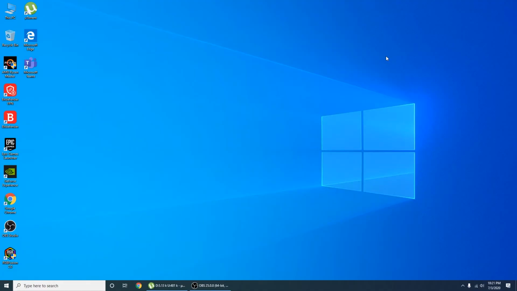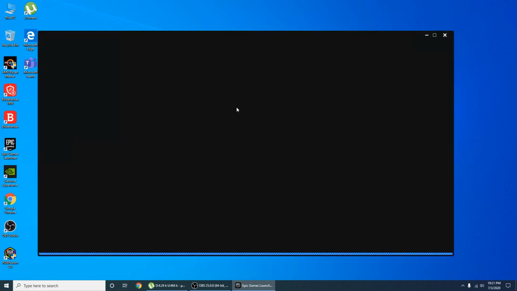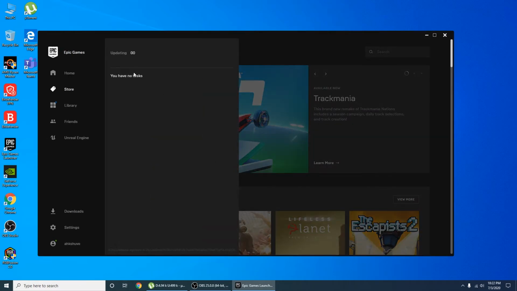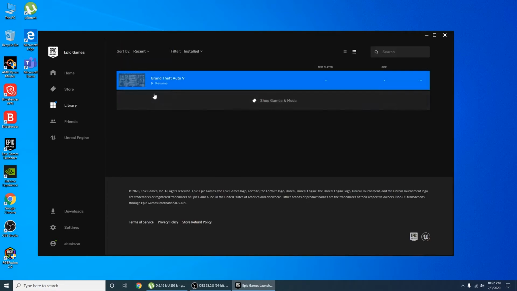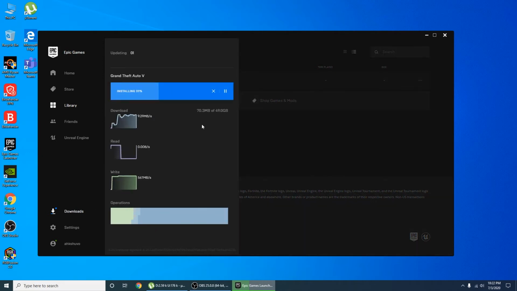The restart is completed. Now let's see what will happen in the Epic Games Launcher. So now we are going into the Epic Games Launcher. If we go into downloads, it's showing you have no task. If we go to library, it says I can resume the download. If I press resume, it will start right away. It will say please wait, then it will be downloading the files right away. If we go to downloads, it shows the game is being downloaded at full speed.